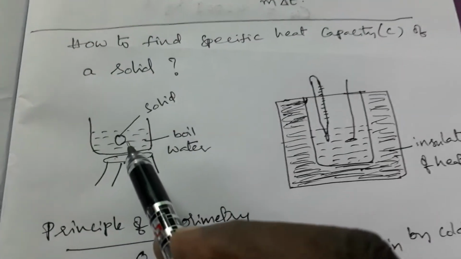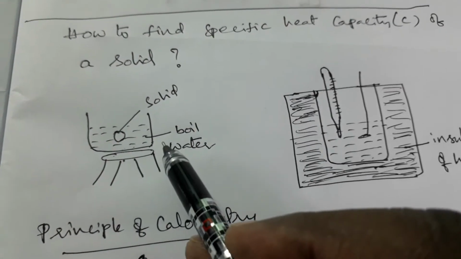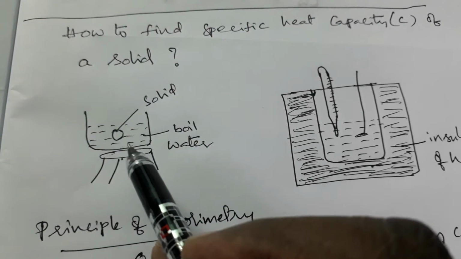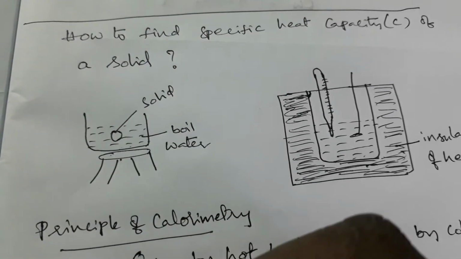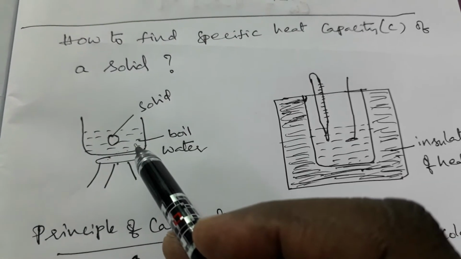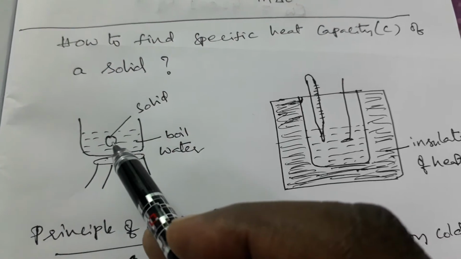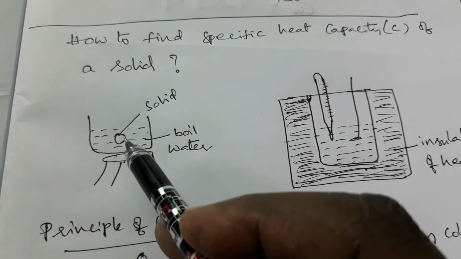Now take the metal ball and keep it in boiled water for some time. Now you can measure the temperature of the boiled water, the hot water. Whatever the temperature of the hot water is, the ball also has the same temperature.